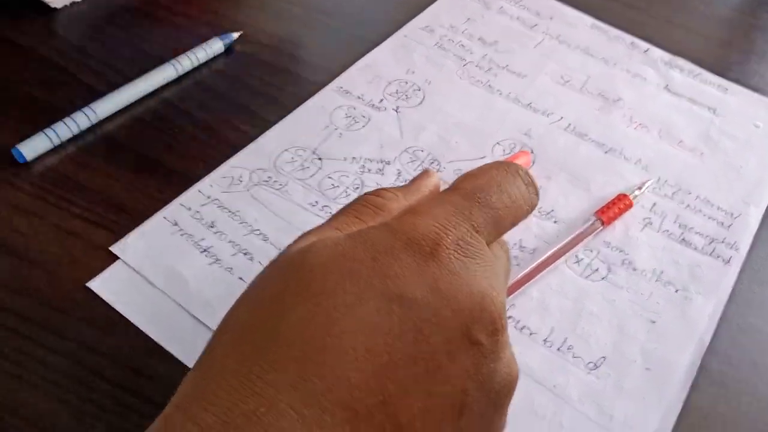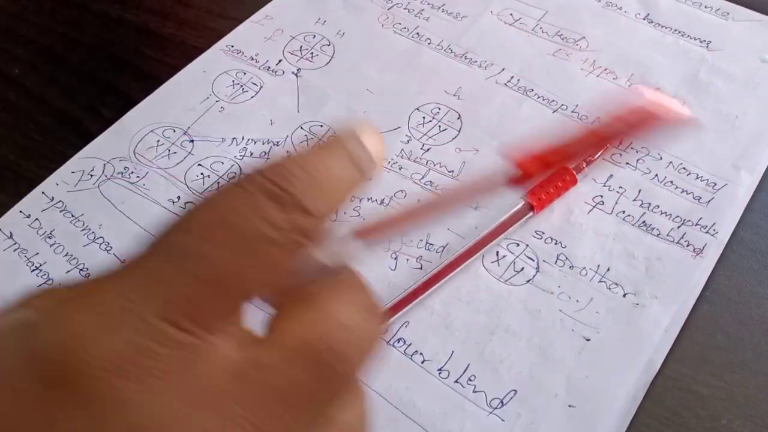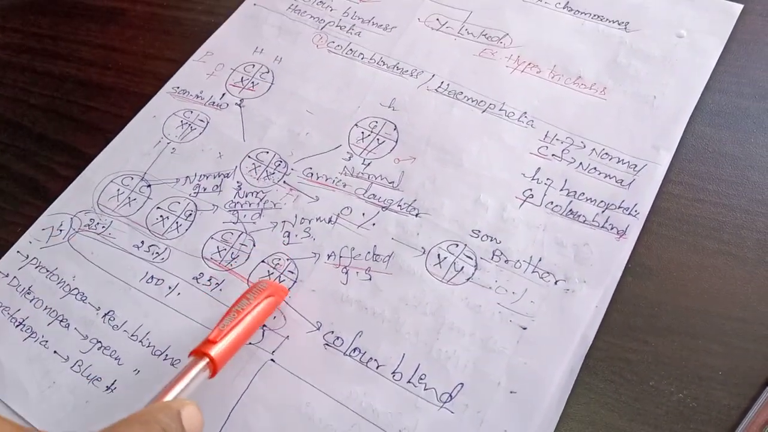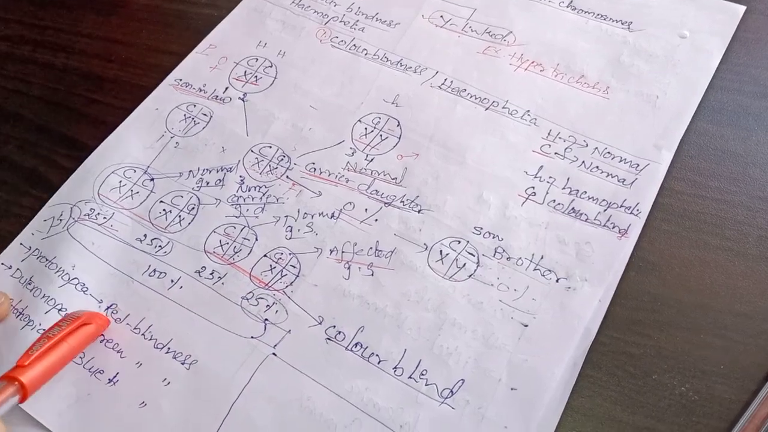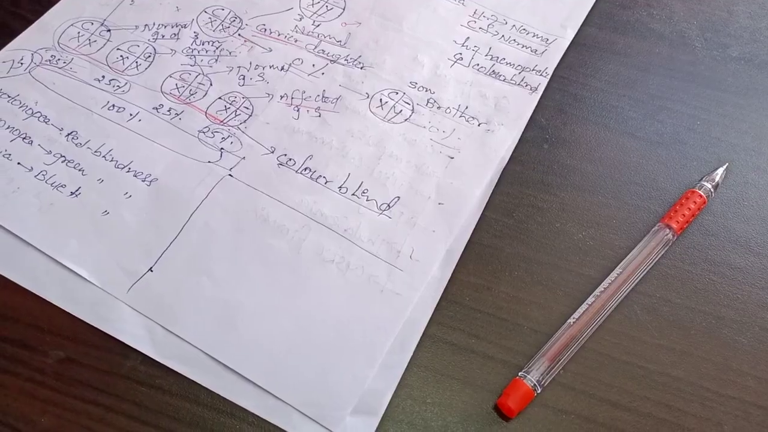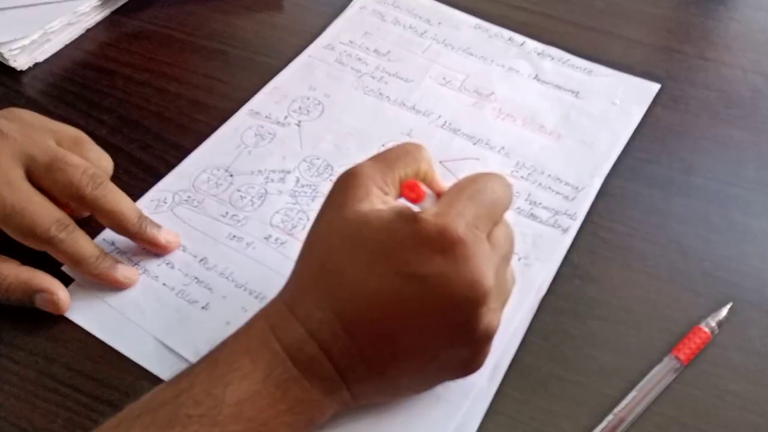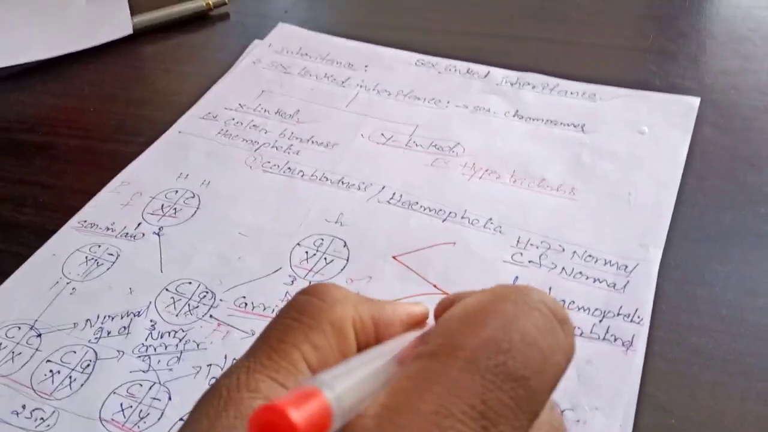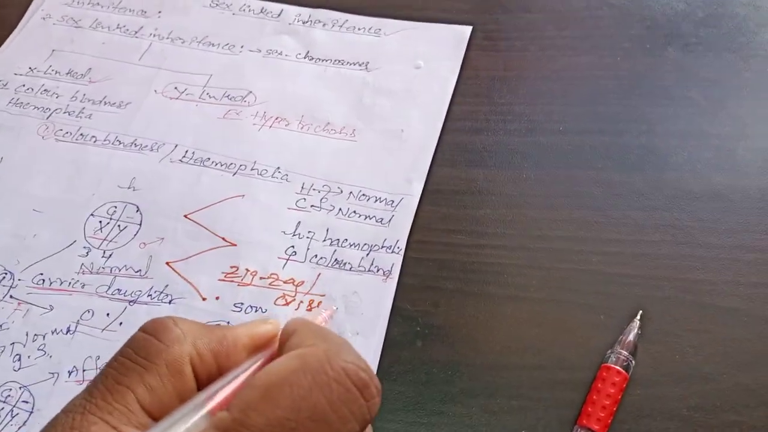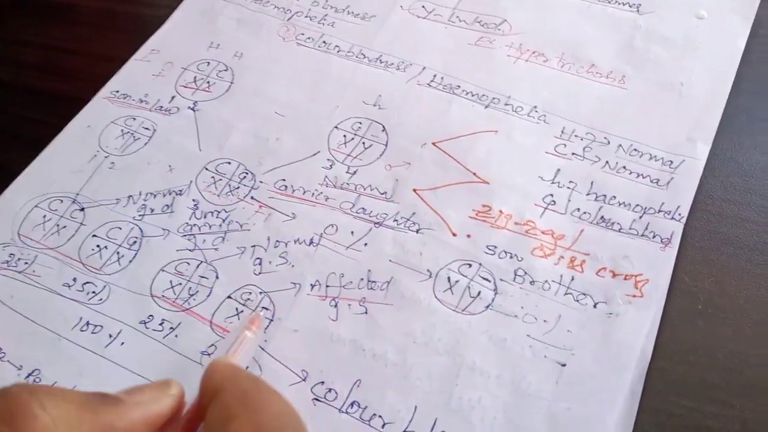If you draw a line from this grandfather to grandson, see here, it will come like this, and like this. Again one more time, if you draw like this, it will come like this. So that means zigzag. So this inheritance is also called zigzag inheritance, or also called crisscross. This is the movement of the gene.